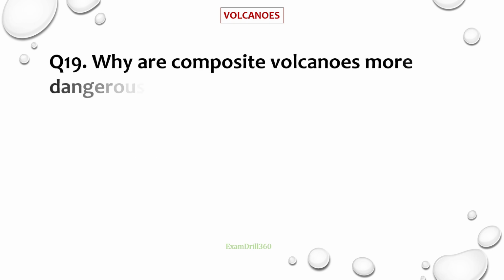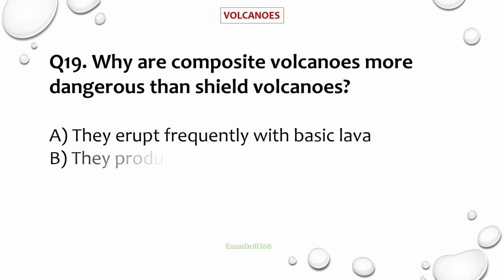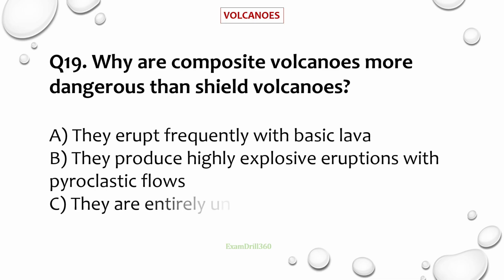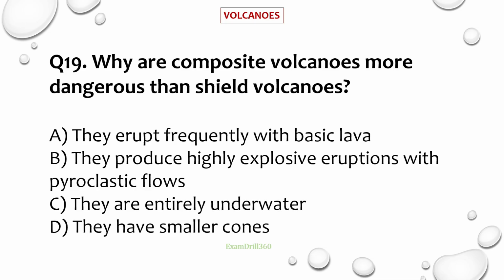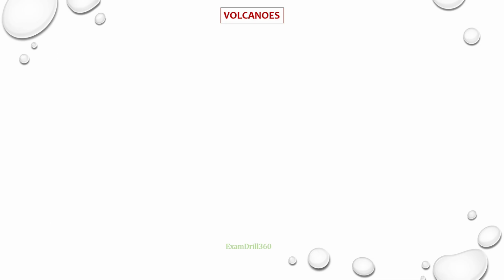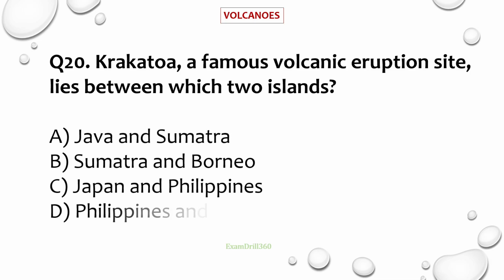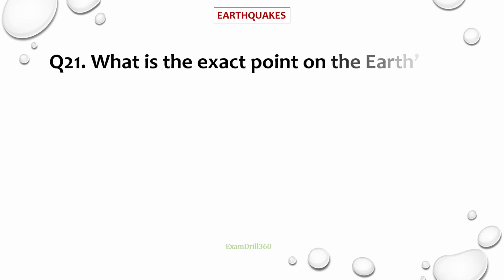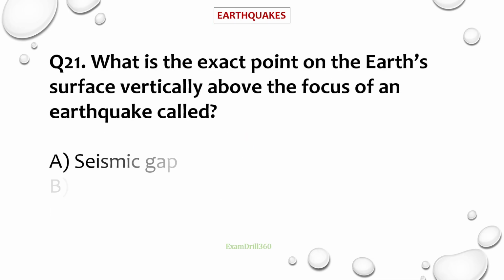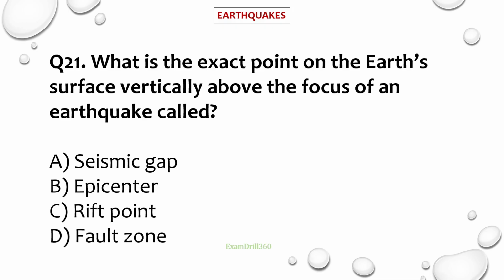Question number 19. Why are composite volcanoes more dangerous than shield volcanoes? Correct answer is because they produce highly explosive eruptions with pyroclastic flows. Question number 20. Krakatoa, a famous volcanic eruption site, lies between which two islands? Correct answer is Java and Sumatra. Question number 21. What is the exact point on the Earth's surface vertically above the focus of an earthquake called? Correct answer is epicenter.